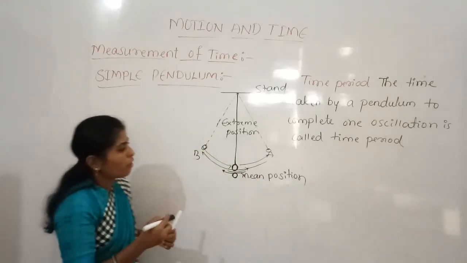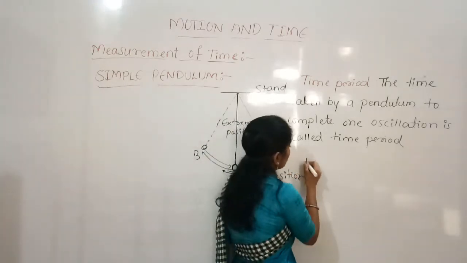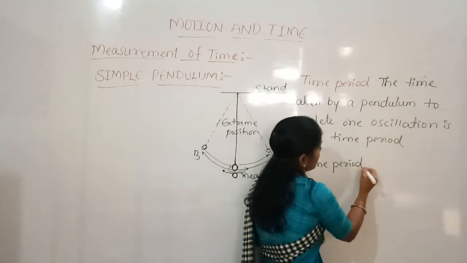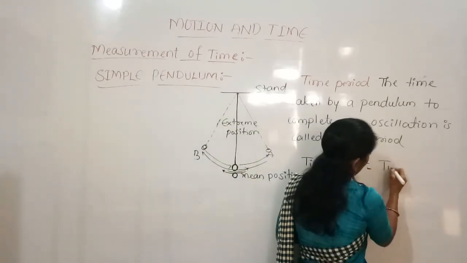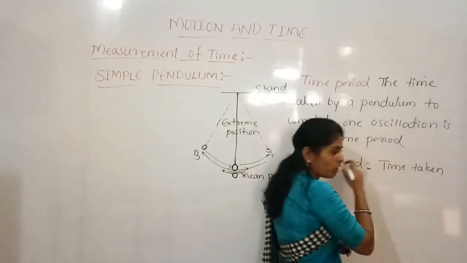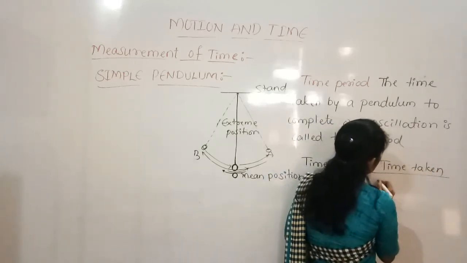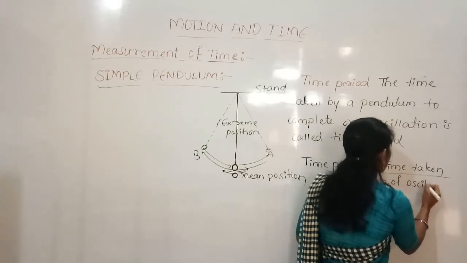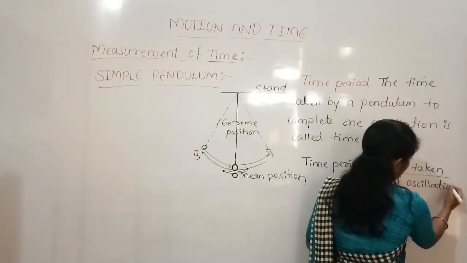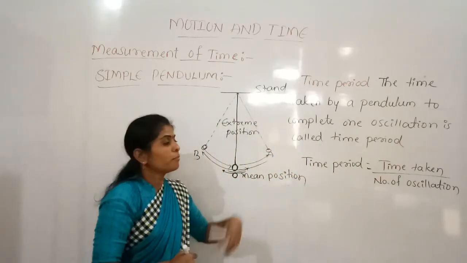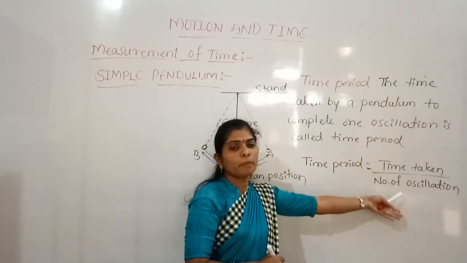So how can we calculate? Time period is equal to the time taken to complete 20 oscillations divided by the number of oscillations. In your textbook it is given as 20 oscillations, but you may also find out with a different number of oscillations.